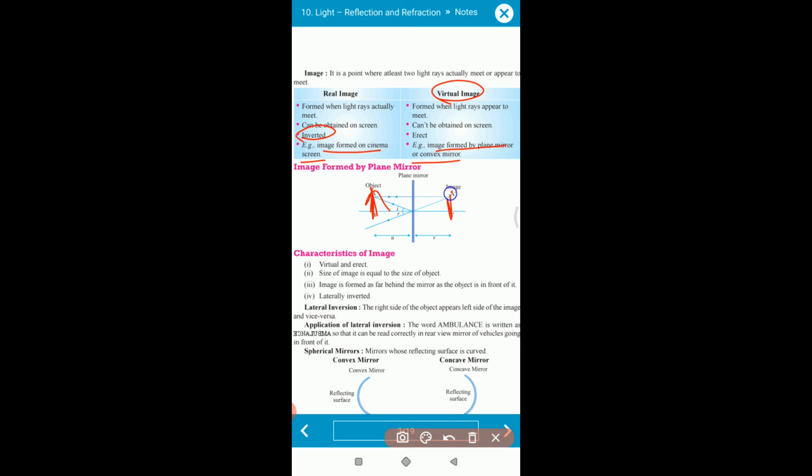See here, this AB is the object and this AB is the image. What kind of images are these? These are all virtual, because they are erect in nature. Suppose your object is like this AB and your image is like this, this is called an inverted image, so this is called a real image.